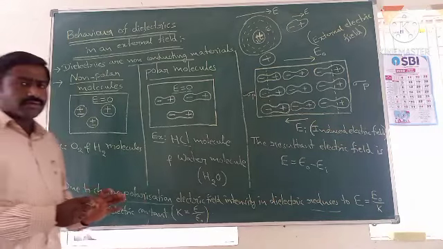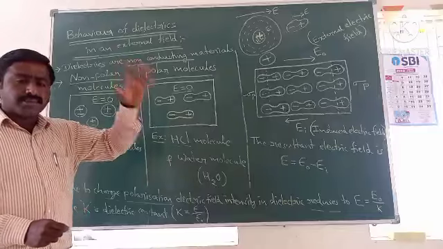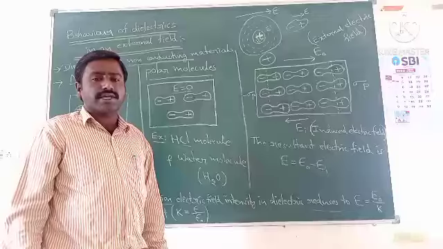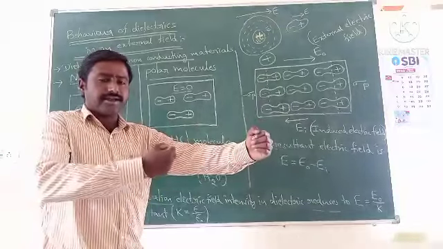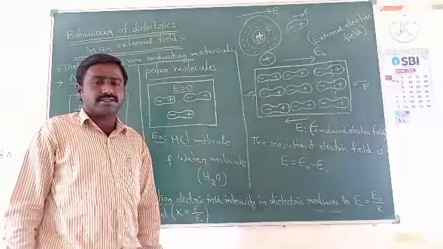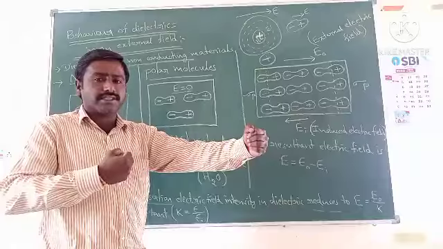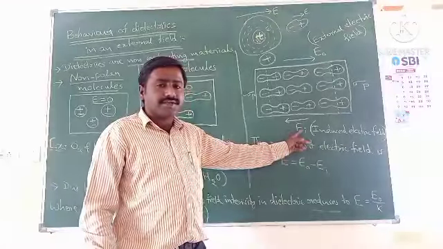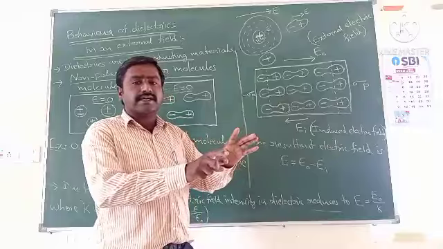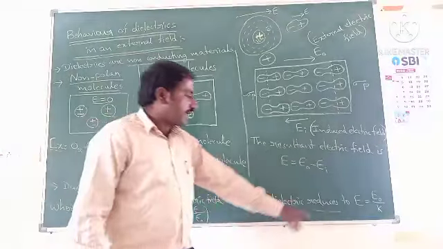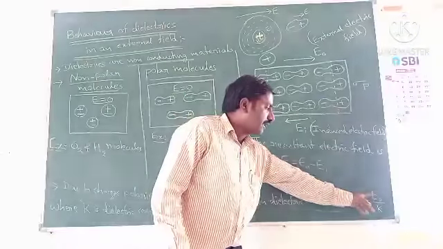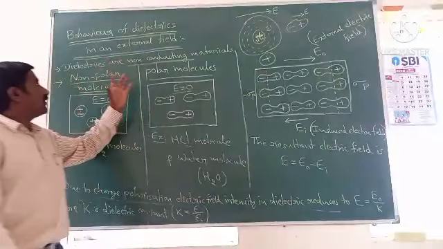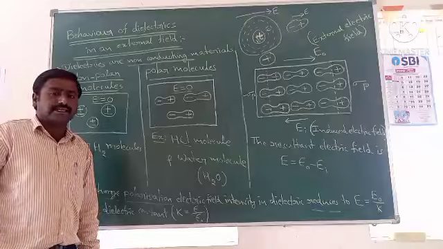So simply what you have to remember: when a dielectric material is placed in an external electric field, charge polarization takes place. Charge polarization means positive charges come to one side and negative charges to the other side. Due to that charge polarization, some induced electric field is generated. Due to the generation of the induced electric field, the resultant electric field is reduced. That reduced electric field in the dielectric is E0 by K, where K represents the dielectric constant. So this is the behavior of dielectrics in an external field.